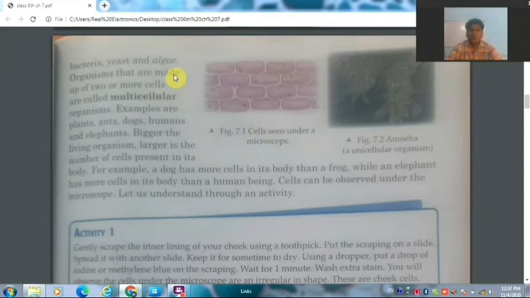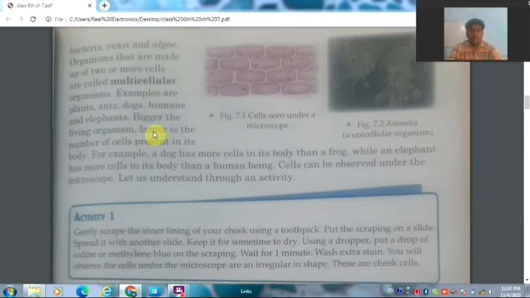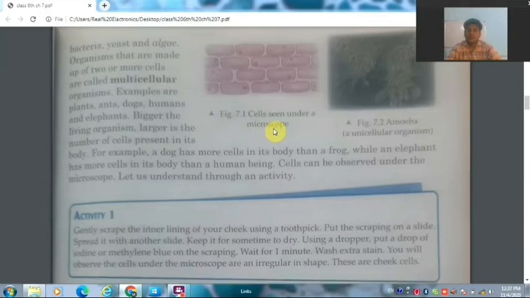Plants, dogs, cats, and humans, we all are multicellular organisms. Now the bigger the living organism, the larger is the number of cells present in it. In this figure you can see the arrangement of cells which can be seen under a microscope. A microscope is an instrument which helps us to see the cells.